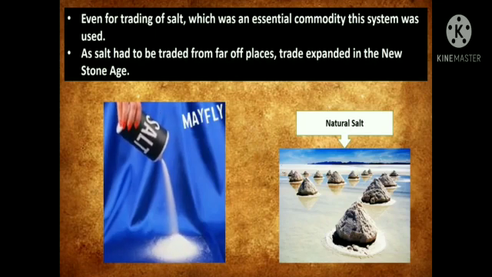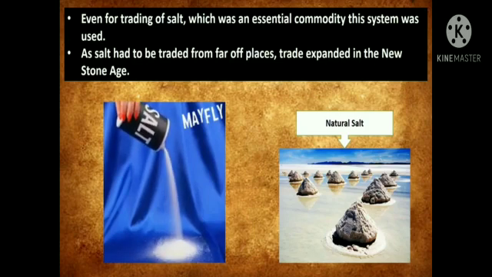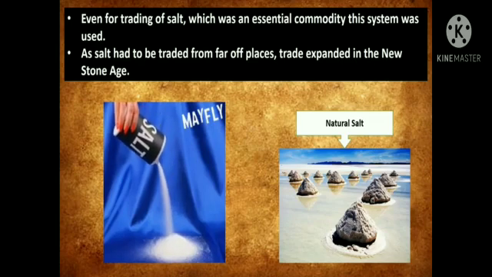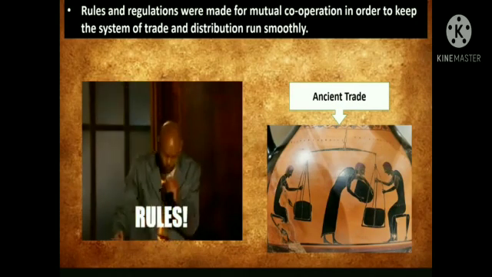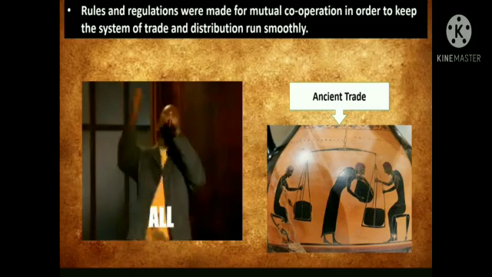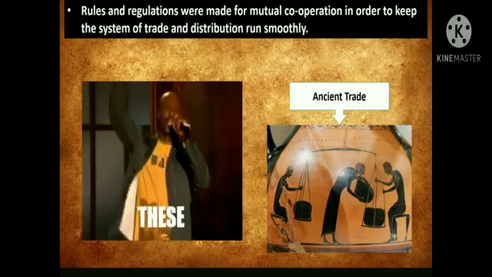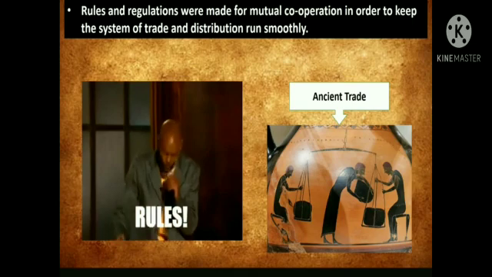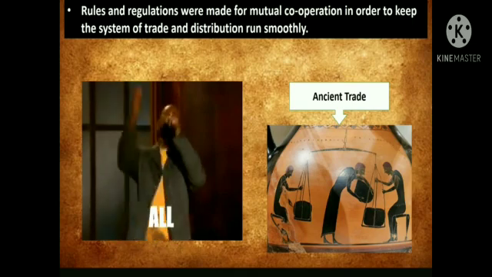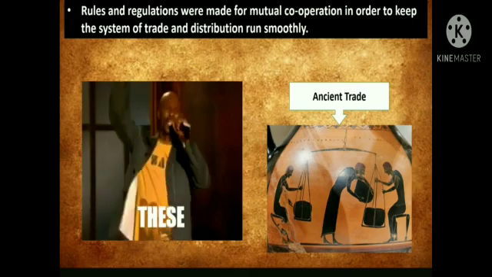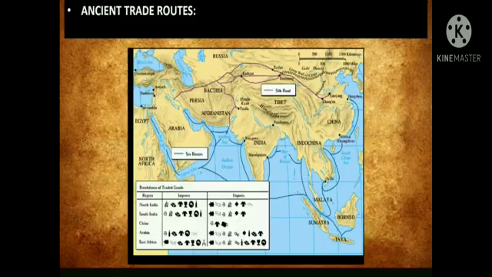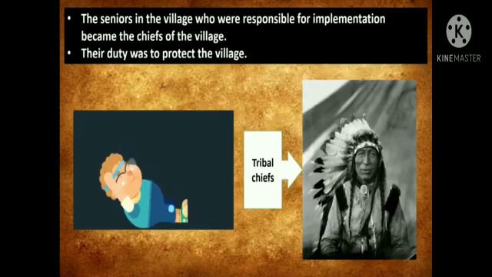Even for trading of salt, which was an essential commodity, this system was used. As salt had to be traded from far off places, trade expanded in the New Stone Age. Political system. Rules and regulations were made for mutual cooperation in order to keep the system of trade and distribution running smoothly during Asian trade. Asian trade routes. You can see the map given over here.